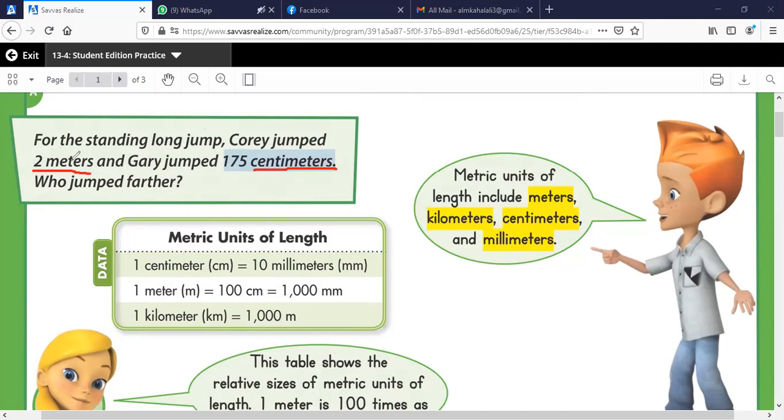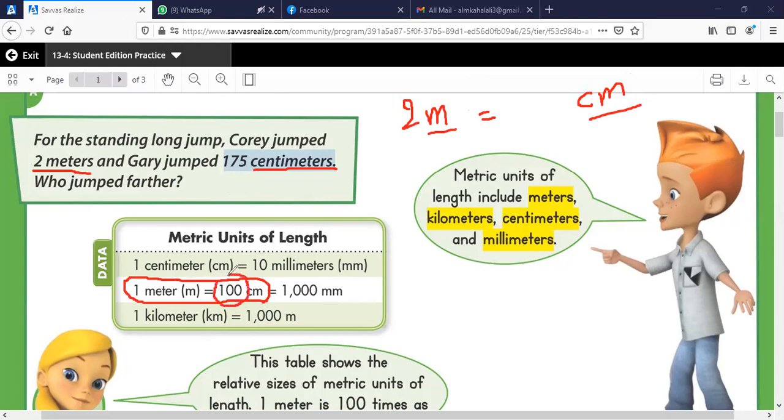Because we have two different types of measurements, I will convert the meters into centimeters. So I have 2 meters equals what in centimeters? Look, I want to convert from meter into centimeter. So here's the meter and here's the centimeter. This is the relationship, so it's obvious now that I will multiply by 100.